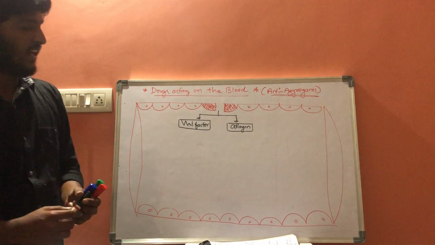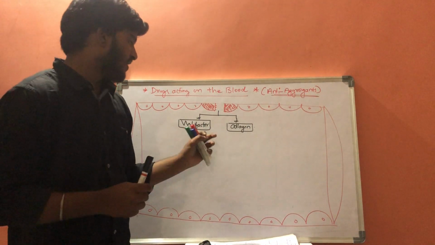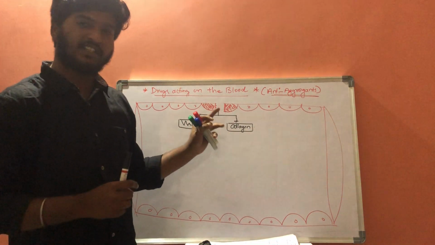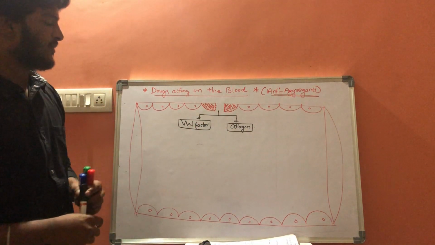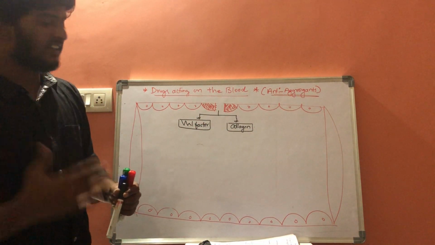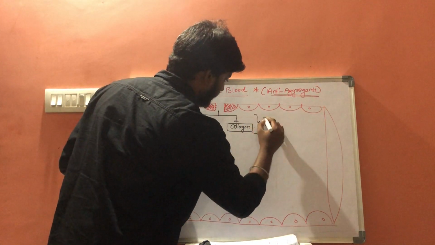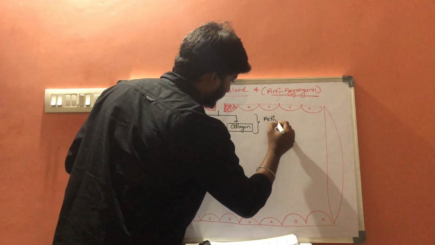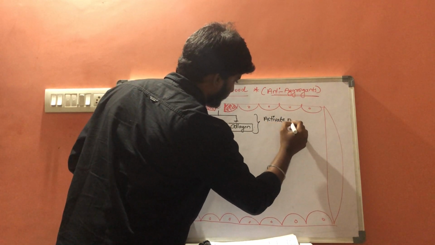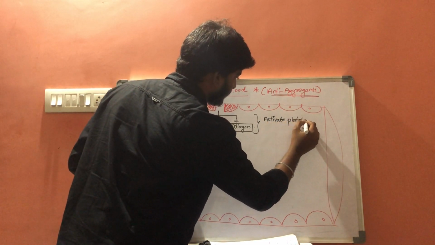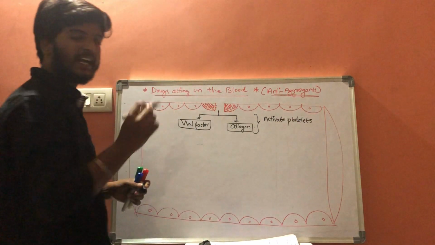Whenever von Willebrand factor and collagen are liberated, they will activate the platelets.